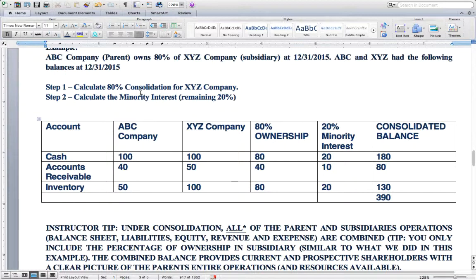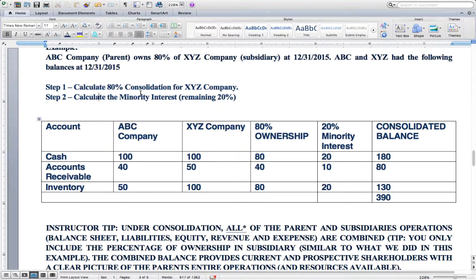So in this example, ABC Company is our parent company, and those are the balances that they have in cash, accounts receivable, and inventory. The XYZ Company has the same balances that they have in cash, accounts receivable, and inventory. The first step is to calculate the 80% ownership in XYZ Company. The second step is to calculate the minority interest, which is the remaining 20%.